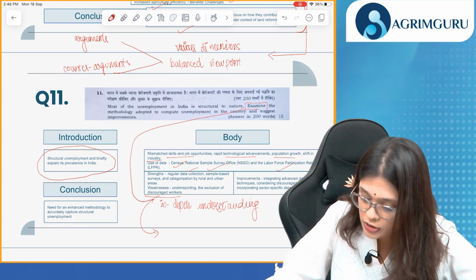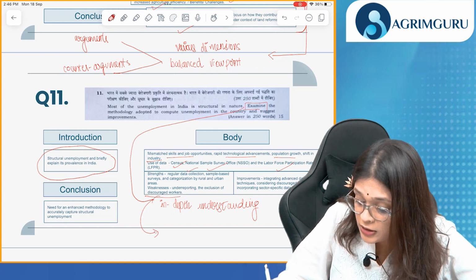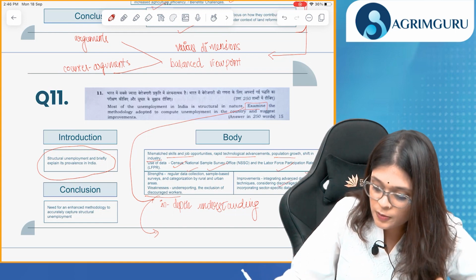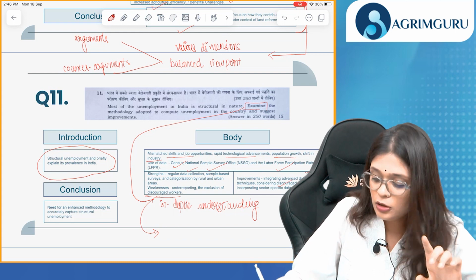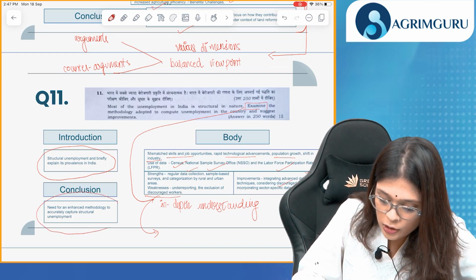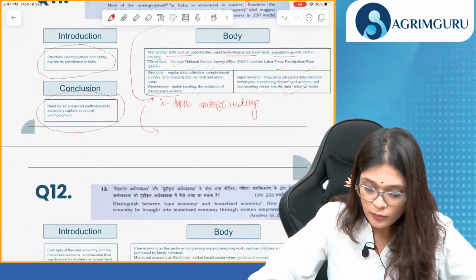Those are discouraged workers. Improvement. How do we improve it? We need to integrate advanced data collection techniques, consider discouraged workers, and incorporate sector-specific data, especially informal sector. In conclusion, we need an enhanced methodology to accurately capture structural unemployment.